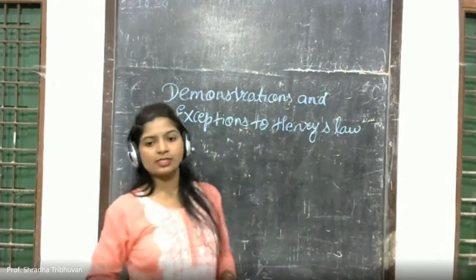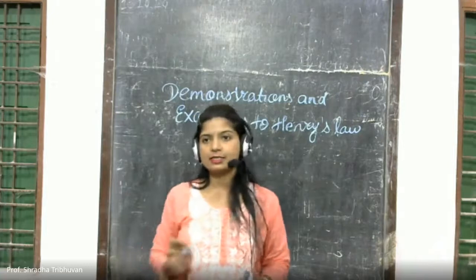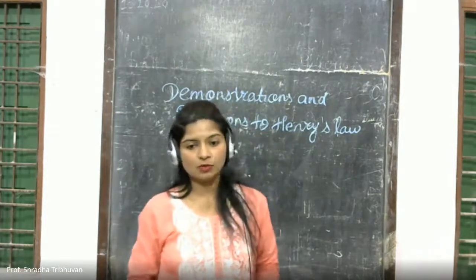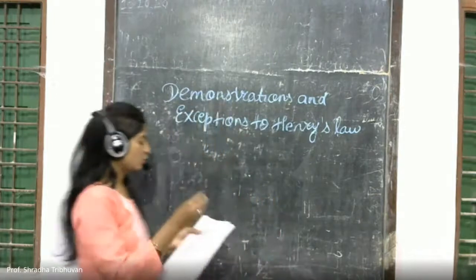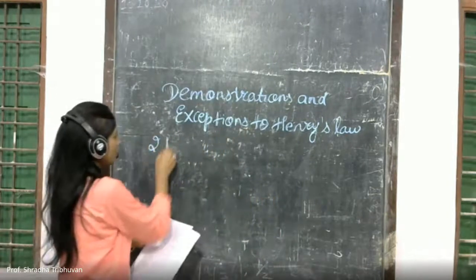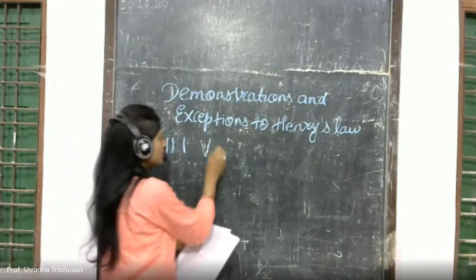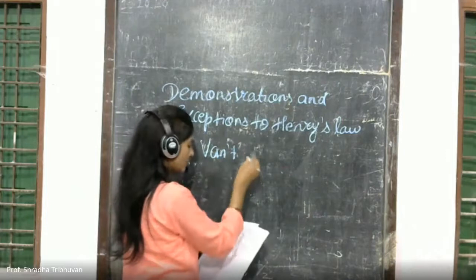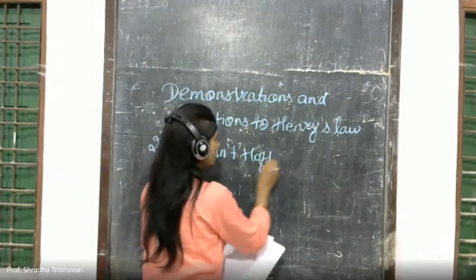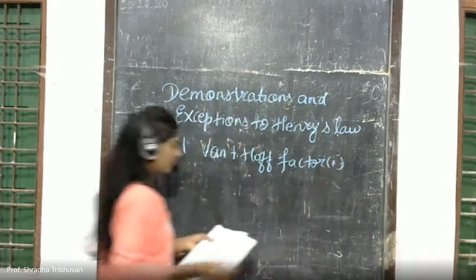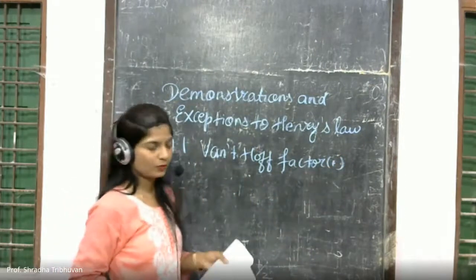So demonstration and exception to Henry's law is deleted, it is omitted, it is non-evaluative. So those questions won't be asked for your board exam. Then next is 2.11.1, that is Van't Hoff factor i. That is again deleted, non-evaluative.